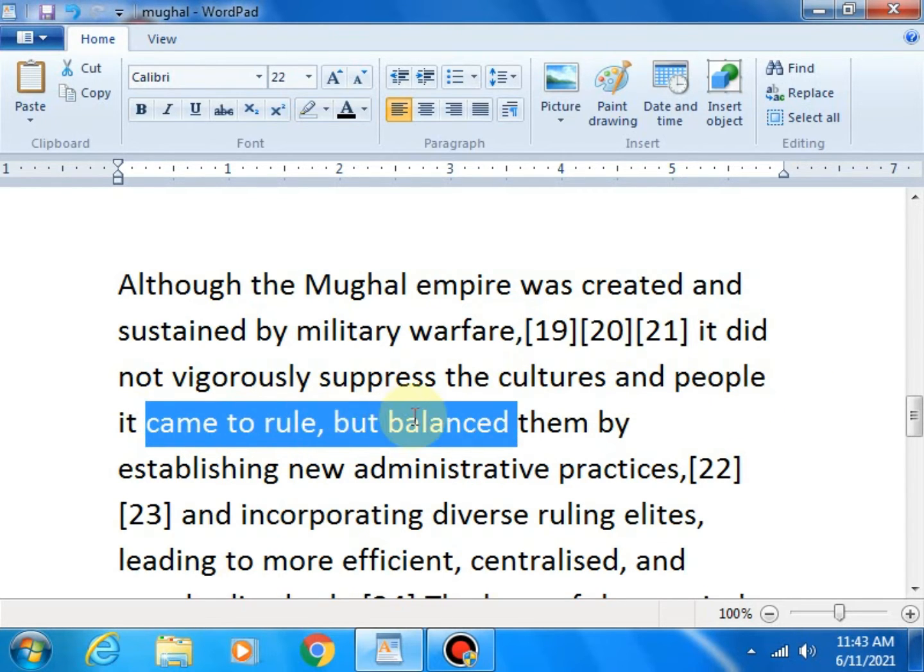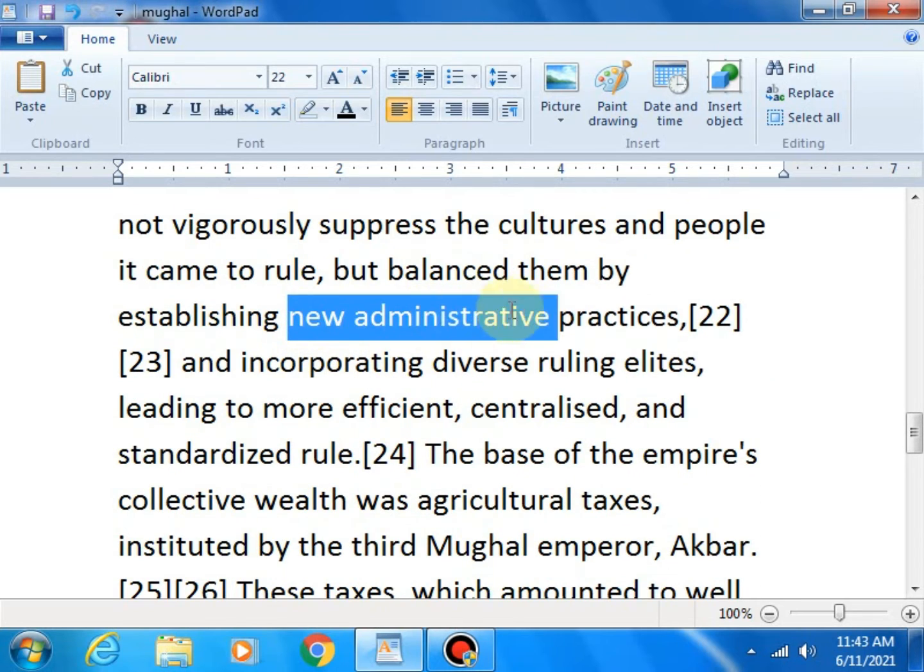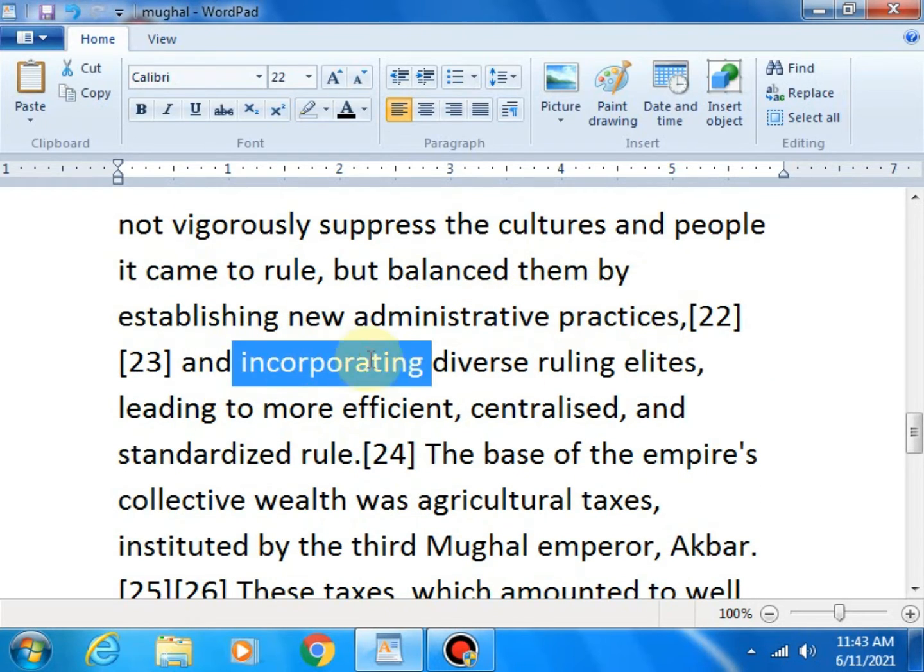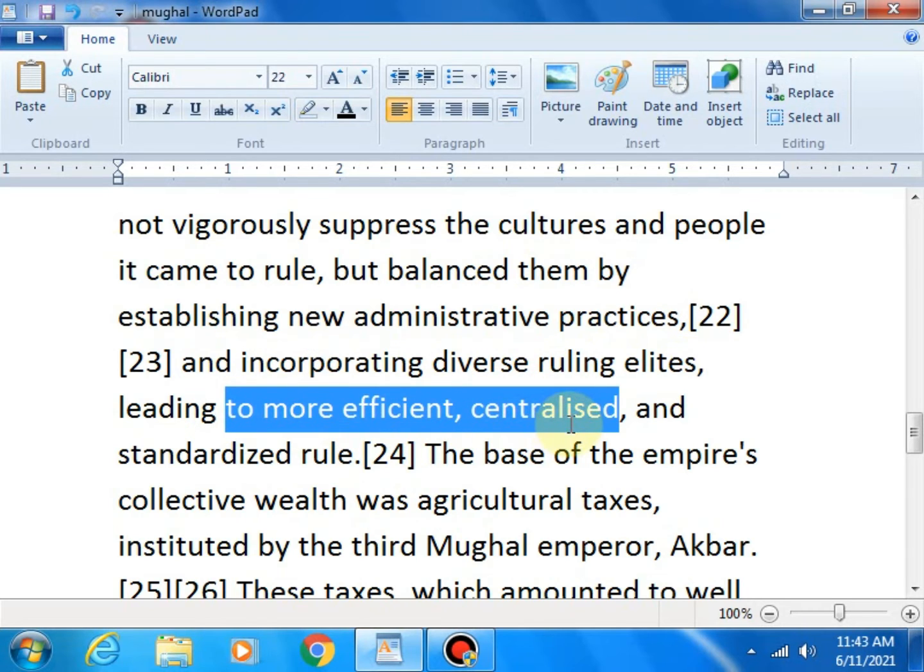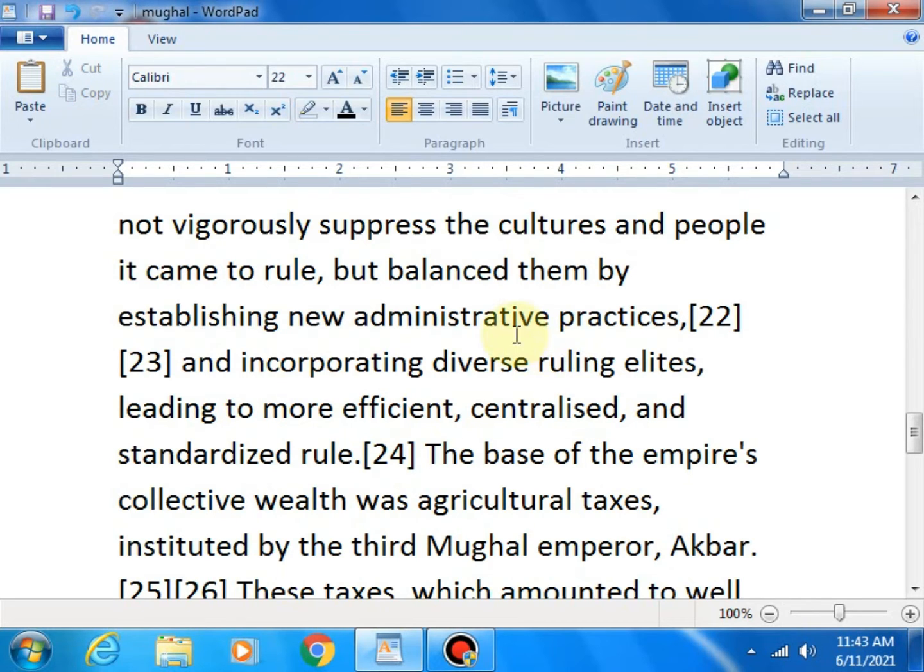It came to rule but balanced them by establishing new administrative practices and incorporating diverse ruling elites, leading to more efficient, centralized and standardized rule. Means, these led to more efficient, centralized and standardized rule.